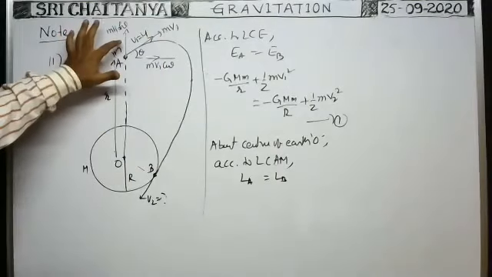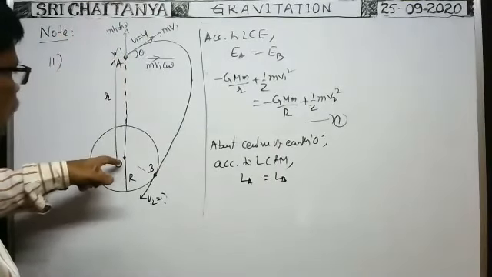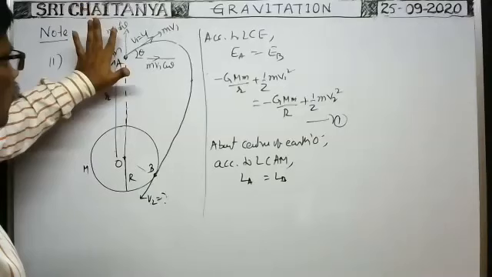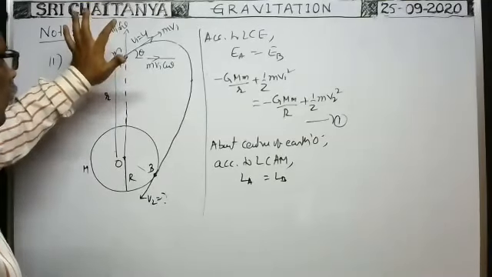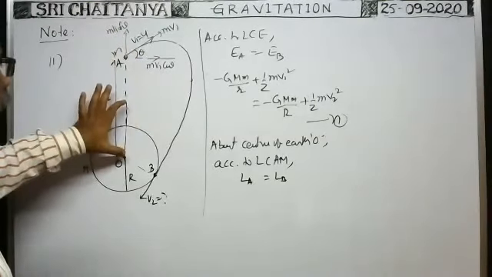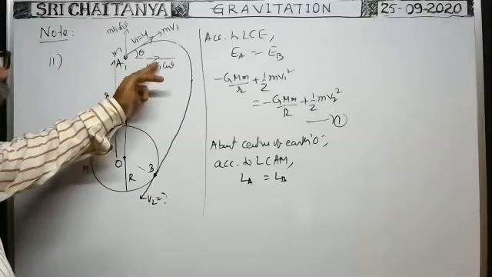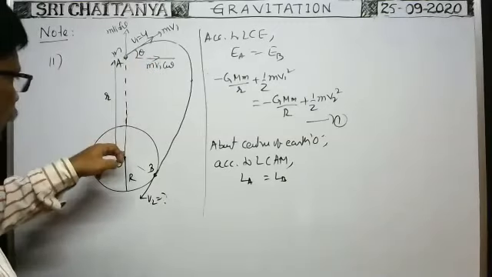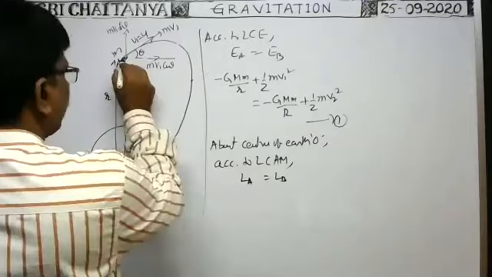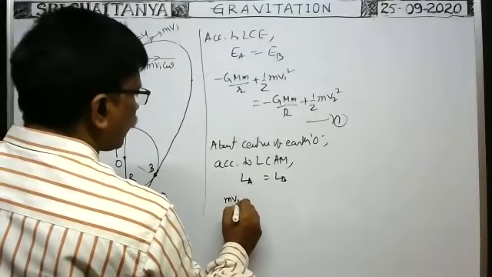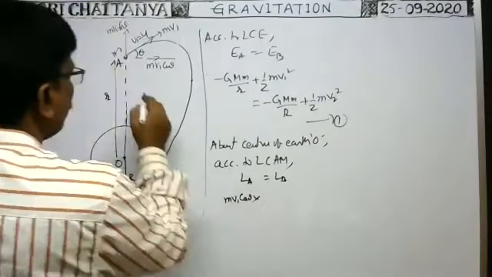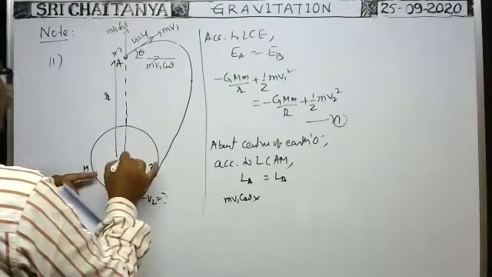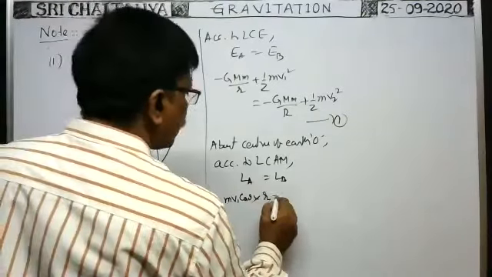The m V1 sin theta component passes through the center of the earth, so no angular momentum is there due to it. Angular momentum is due to the other component, equal to momentum into perpendicular distance. So LA is m V1 cos theta into the perpendicular distance from the center of the earth, which is r. That is equal to LB.